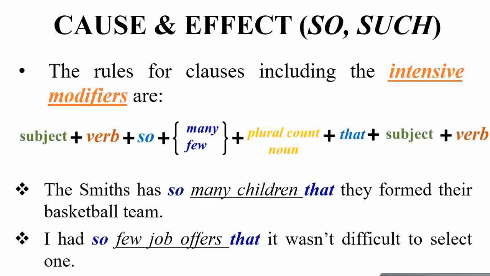In case you have many and few, these are the two, then these must be followed by the plural count noun. So the sentence structure will be: this first clause is like subject verb followed by so, and now this is many and few, which is a modifier. This is followed by a plural count noun,